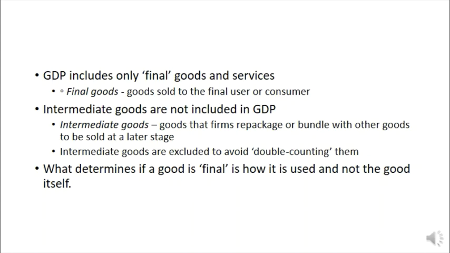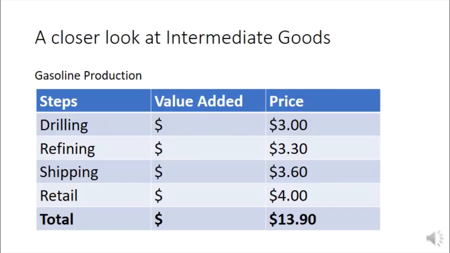What makes a good a final good is how it is used and not the good itself. So we might see something that is used productively, but we count as a final good. Let's think about, say, gasoline. There are several steps in gasoline production, and at each one of these steps, the price reflects what has been spent on producing that product so far.